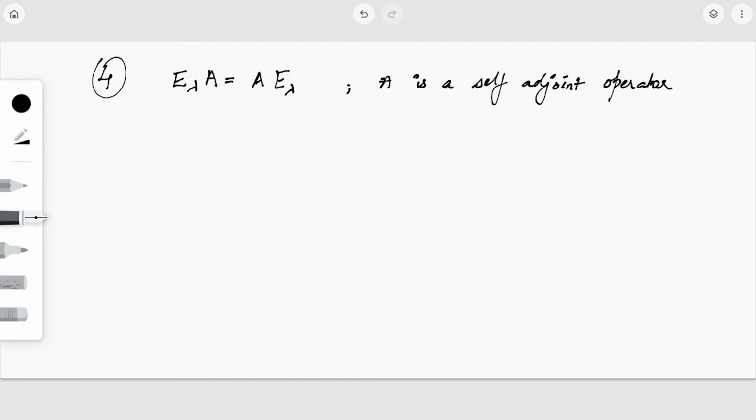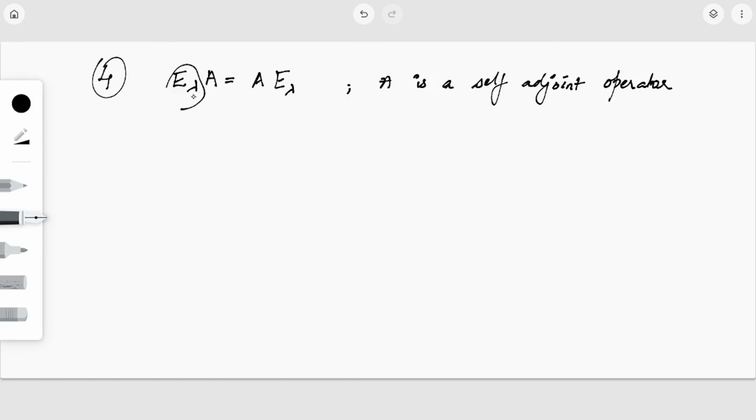Now we have the fourth one, that is, E lambda into A is equal to A into E lambda, where A is a self-adjoint operator. So how are we going to do this? We'll consider E lambda to be the limit of a sequence of polynomials. Why?